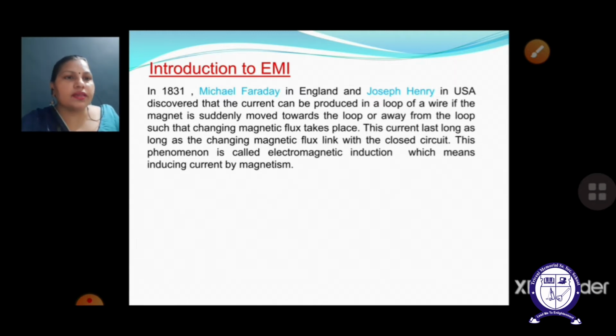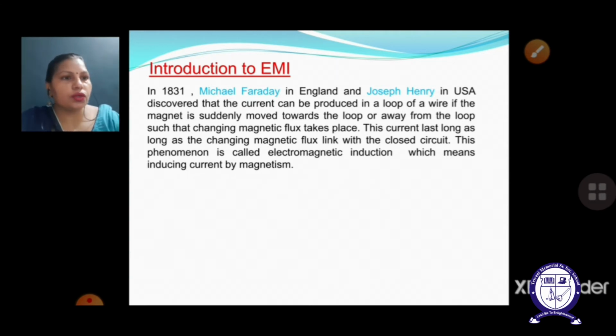This phenomenon is called electromagnetic induction, which means inducing or generating current, and the thing we use for converting magnetic energy into electrical energy is magnetism. Here we have just taken the concept of a bar magnet. We are moving either the bar magnet towards the coil or the coil towards the bar magnet, or both. Due to the relative motion of both, we can generate electricity by using magnetism, and this part is known as EMI in physics.